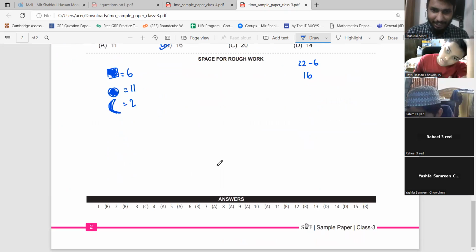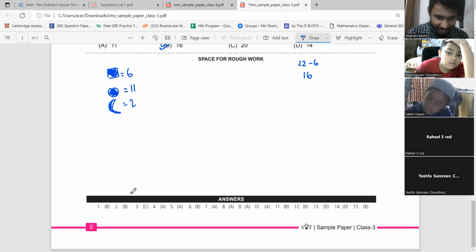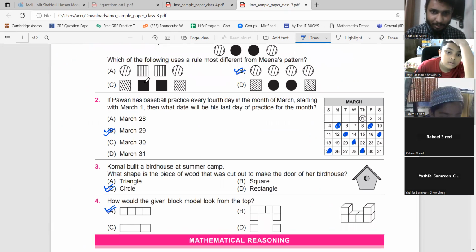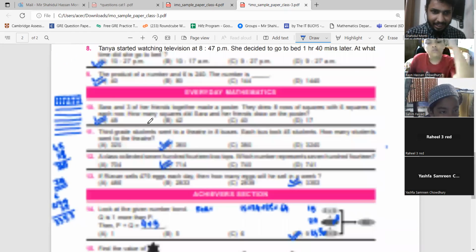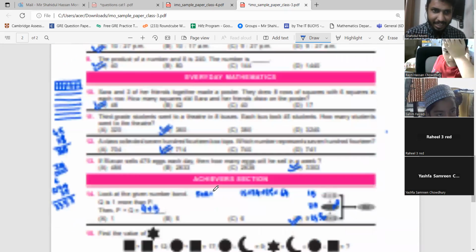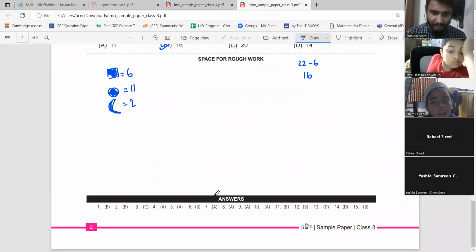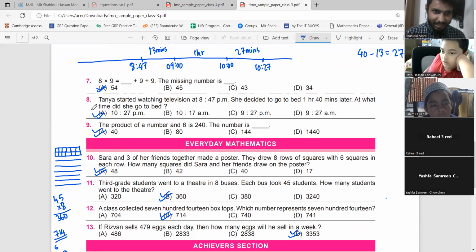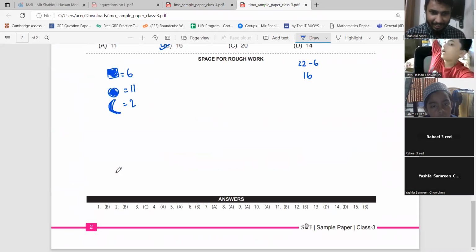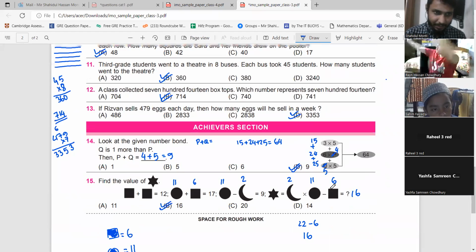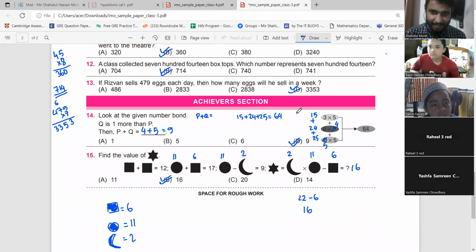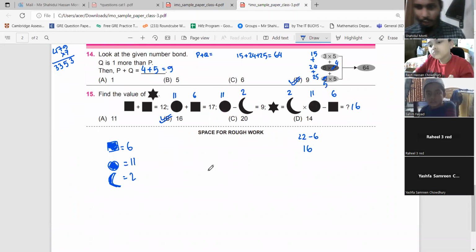Now, for these students, we have the answers. We can check the answer. 1B, 2B, 3C. Then we have 4A, 5A, 6B. Then we have 7A, 8A, 9A, 10A, 11B, 12B, then D, D, B. B, B, D, D, and D. So all are correct. No problem with this.